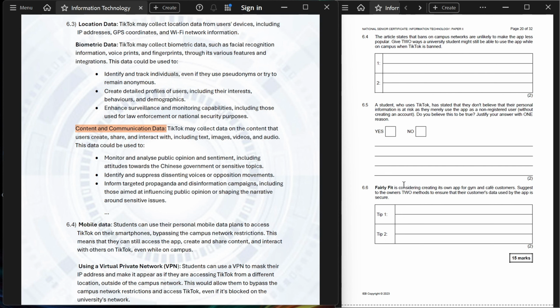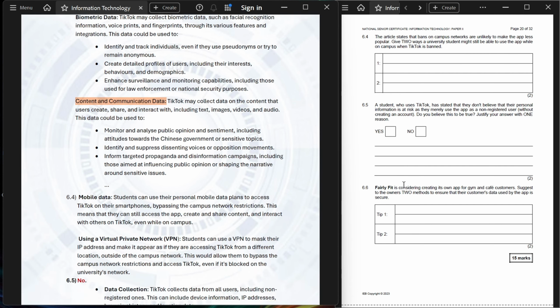Let's move on. 6.5. A student who uses TikTok has stated that they don't believe that their personal information is at risk, as they merely use the app as a non-registered user, without creating an account. Do you believe this to be true? Justify your answer with 1 reason. The answer there is obviously no.